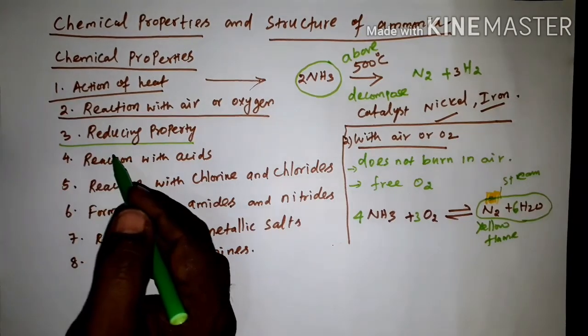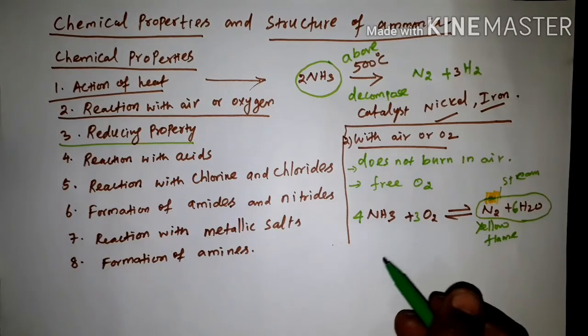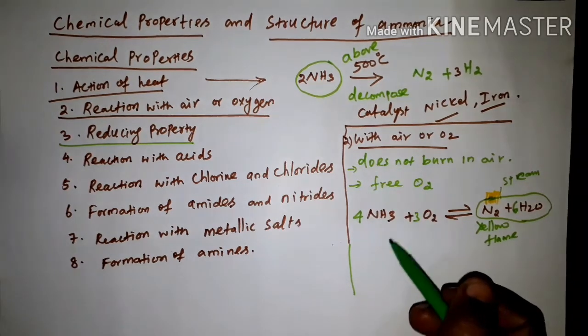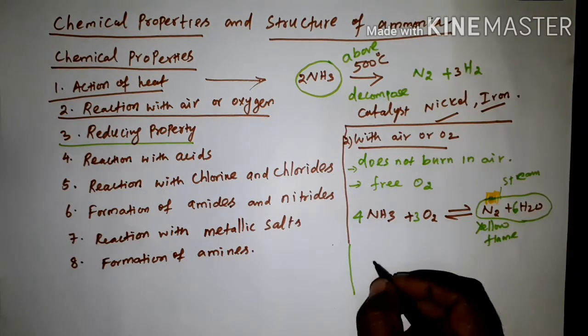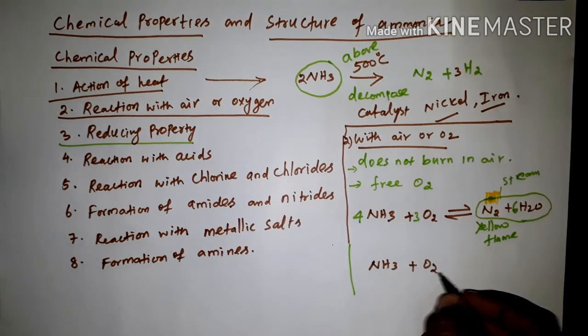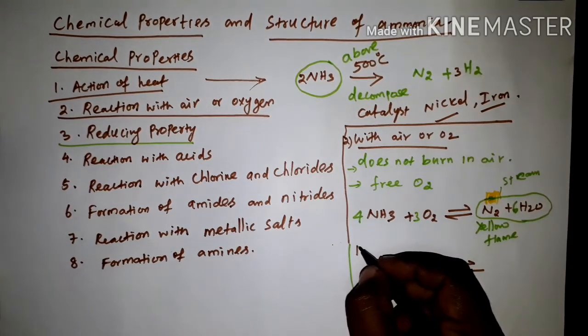Before seeing the third one, reducing property, one more reaction is there for reaction with oxygen. Ammonia NH3 can react with oxygen in the presence of a catalyst.